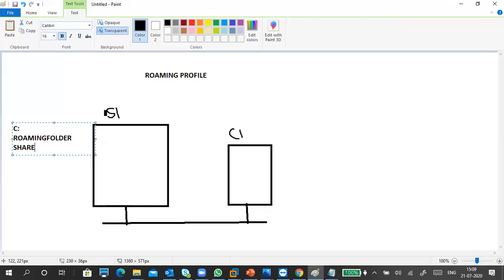And we have to share the folder. Okay, share the folder, and there are security permissions, no? That's why I have to type security.